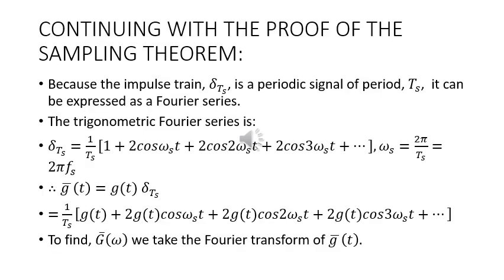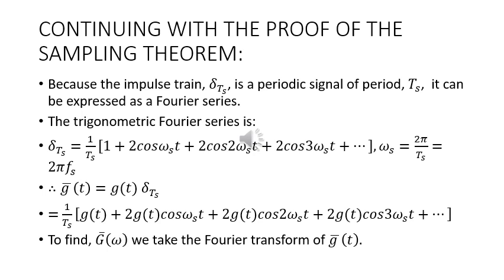Continuing with the proof of the sampling theorem, we see that because the impulse train delta Ts is a periodic signal of period Ts, it can be expressed as a Fourier series. The trigonometric Fourier series is given by 1 upon Ts times 1 plus 2 cos omega s t plus 2 cos 2 omega s t plus 2 cos 3 omega s t and so on, where omega s is equal to 2 pi by Ts, which is equal to 2 pi Fs.